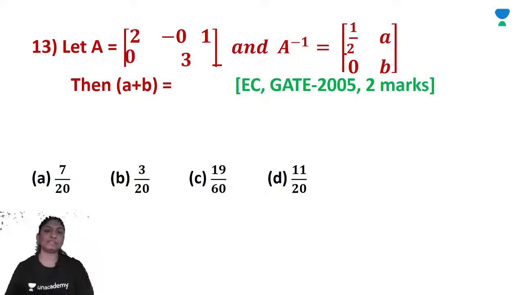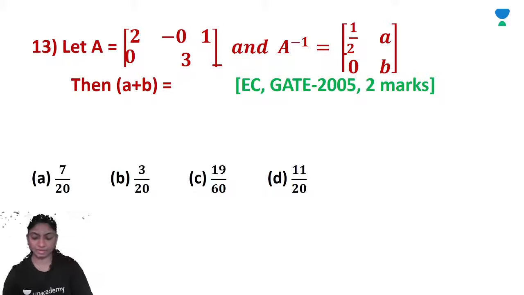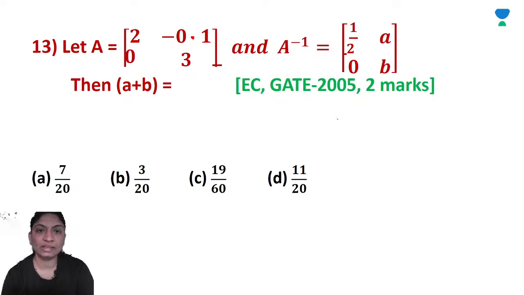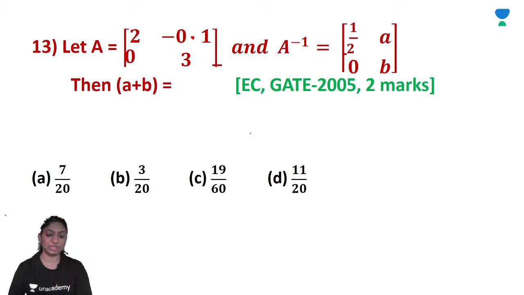Now, let A be the matrix [2, -0.1; 0, 3], and A inverse is equal to 1 by 2, A, 0, B. Then A plus B is? So we have to calculate the values of A and B first, then we will calculate A plus B.